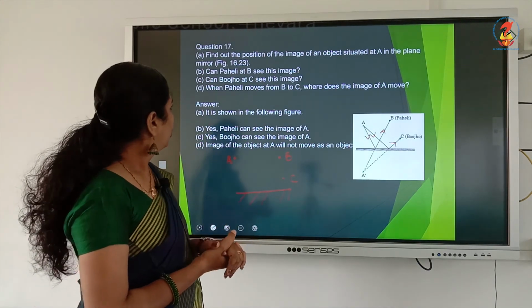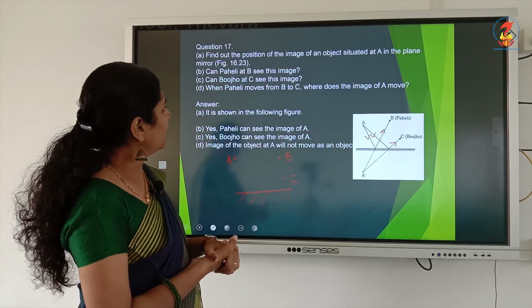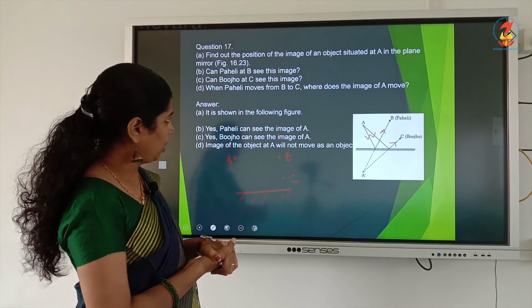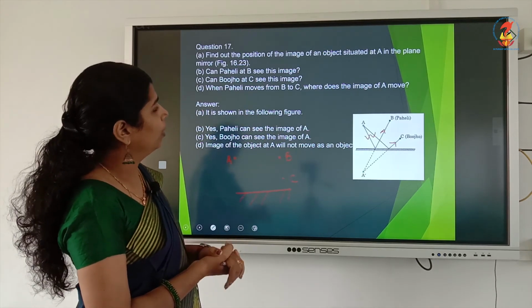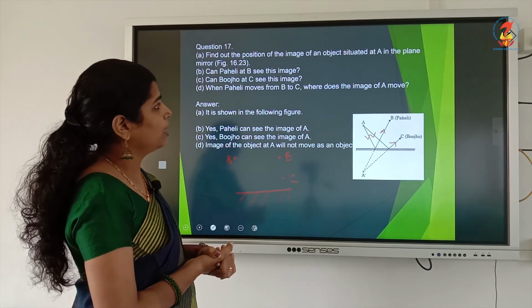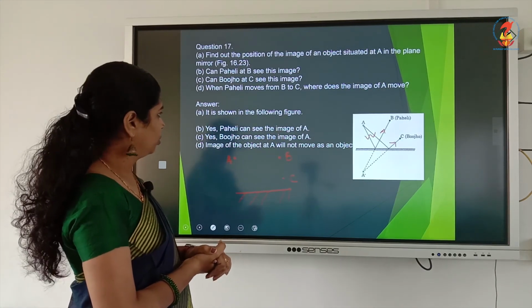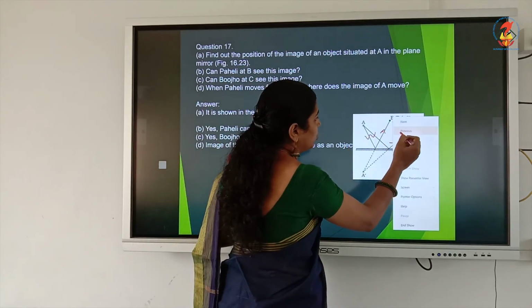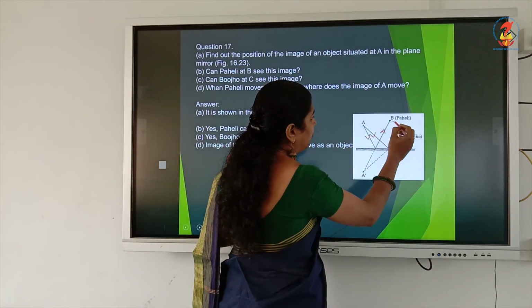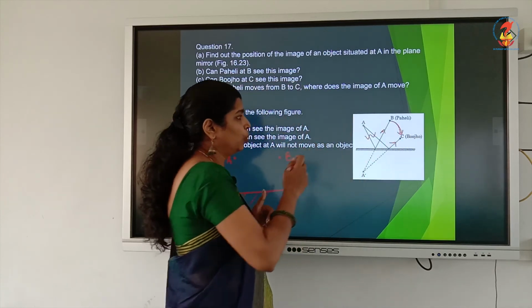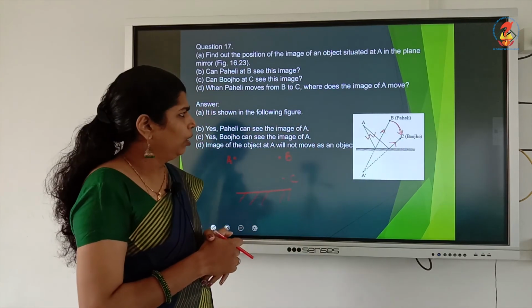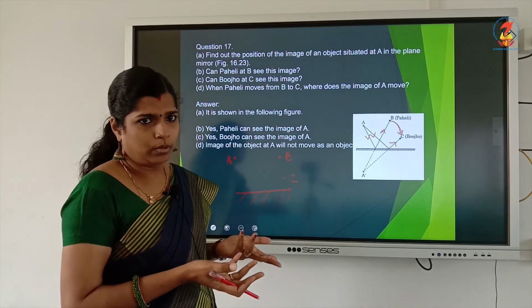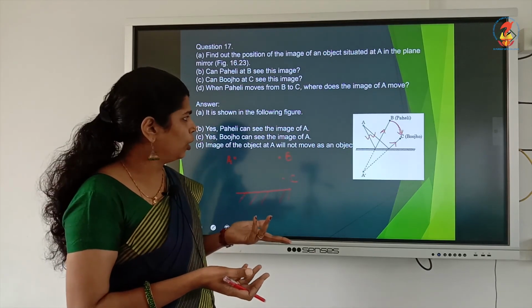Now, when Paheli moved from B to C, where does the image of A move? Yeah, Paheli is moving from B to C, but the image will not move. Image of the object will not move.